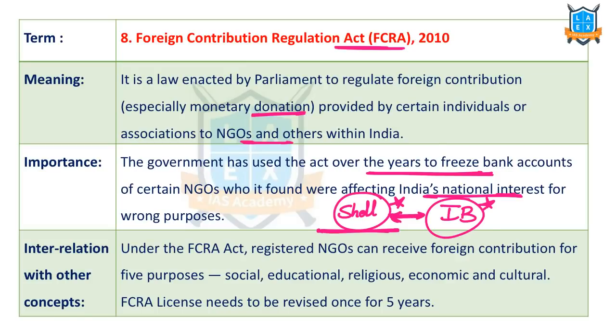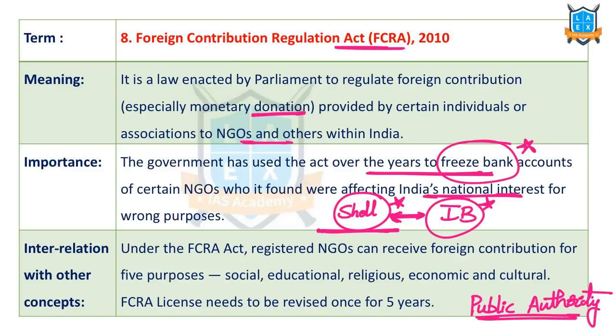In such context, government has cancelled the licenses to certain NGOs and froze the bank accounts of these NGOs. And why is this in news recently? Recently, this FCRA has included a word called public authority. No public authority can receive the foreign donations. That's the clause added. Earlier we had government servants, but now public authority means any office that is substantially funded by the government cannot receive the foreign contributions from the foreign agents.